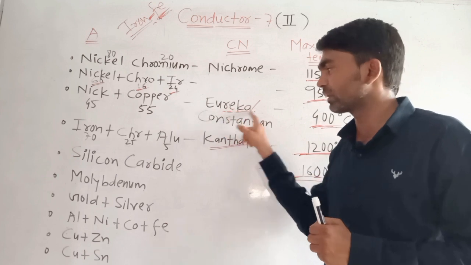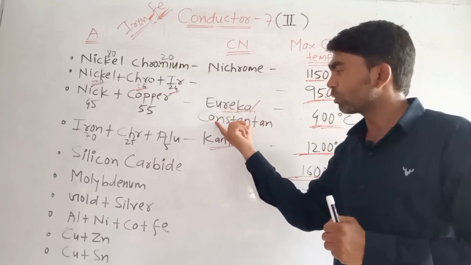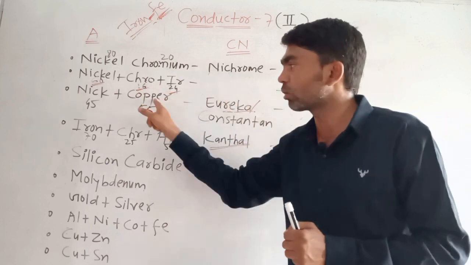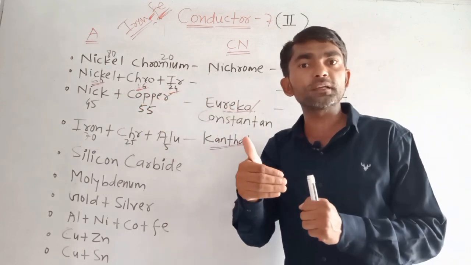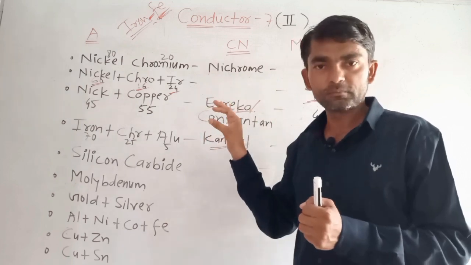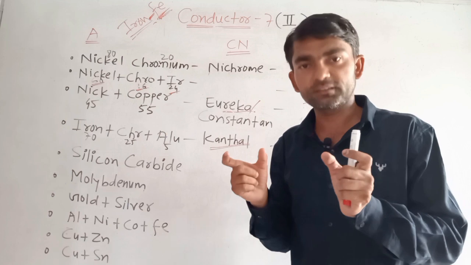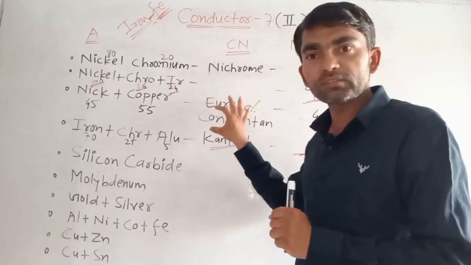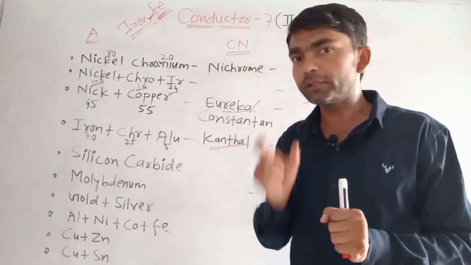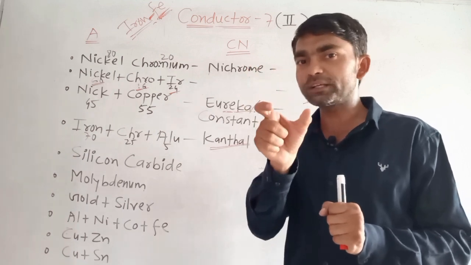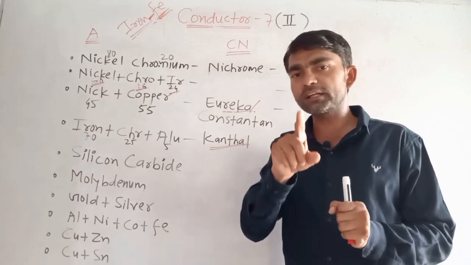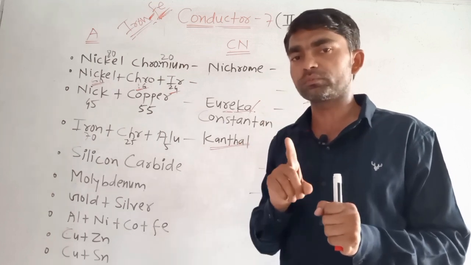What is the other name for eureka? And what is the composition for constantan? The composition of constantan is nickel and copper. What is the proportion of nickel and copper? They ask in different ways; the framing of questions is different, but the concept is the same. So you have to take only the concept, and try to attempt maximum questions, also MCQs.